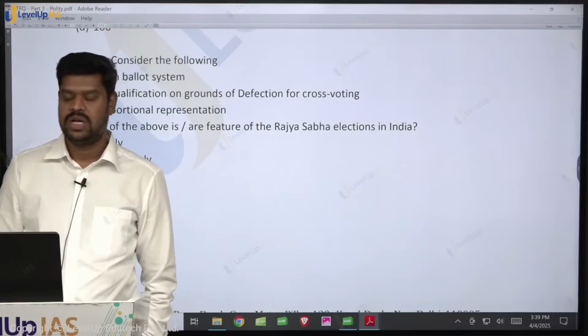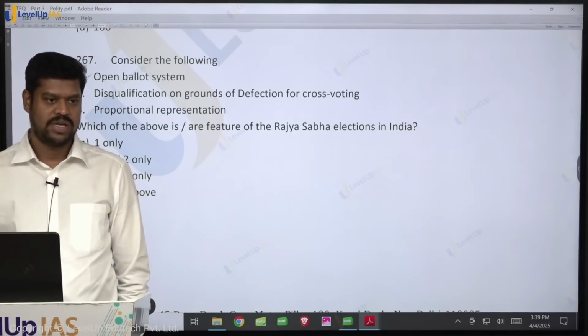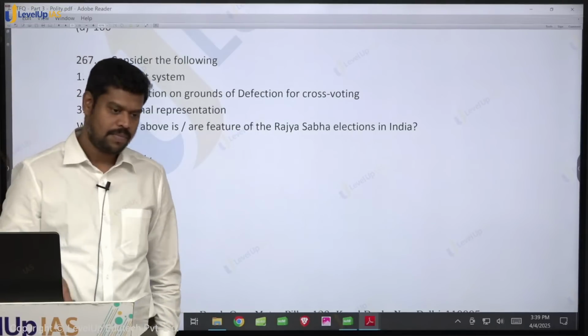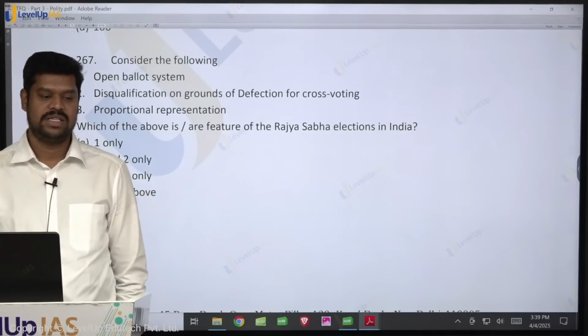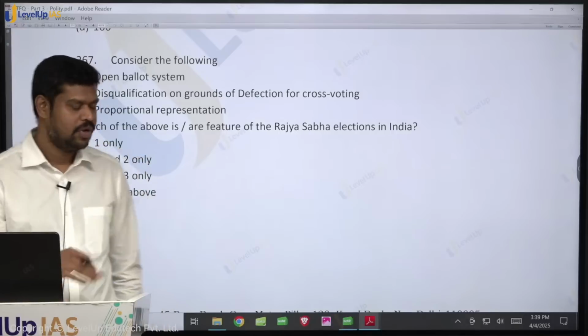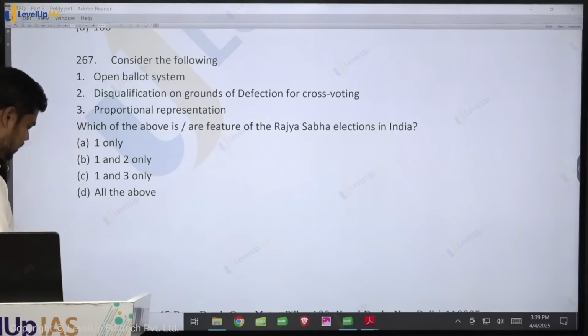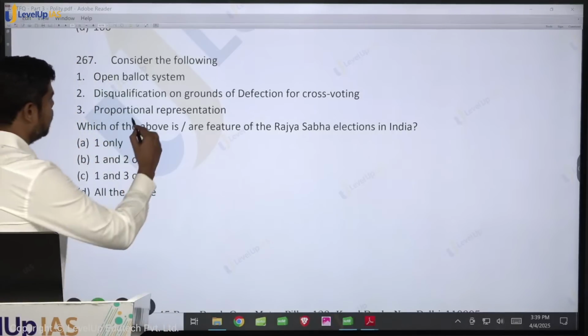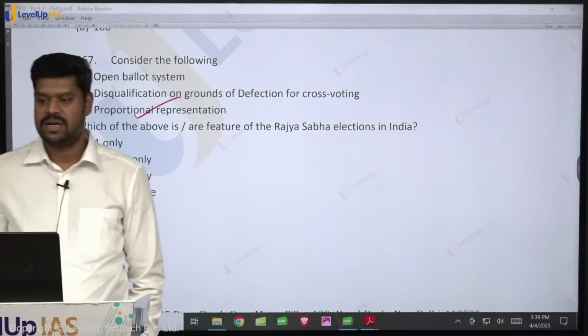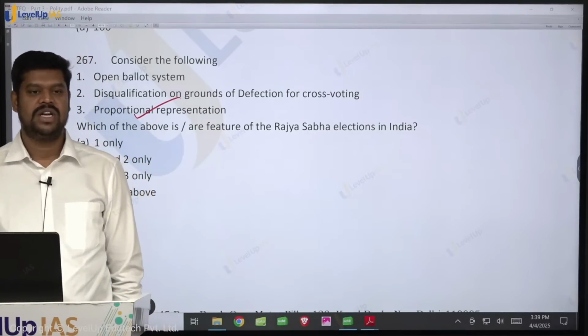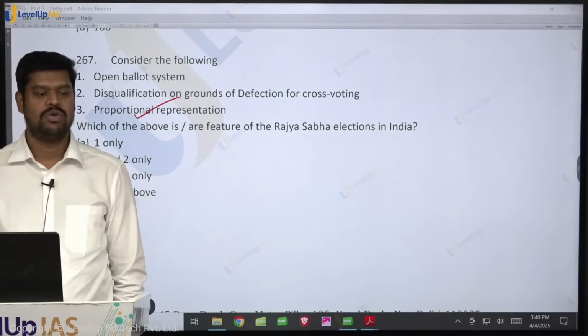Who constitute the electors for the Rajya Sabha elections? The elected members of the legislative assemblies of the concerned state. Be very clear about it. So therefore, yes, proportional representation is definitely true. What about the system of election? Is it open ballot or secret ballot? It is partial open ballot. So therefore, you can call it open ballot.